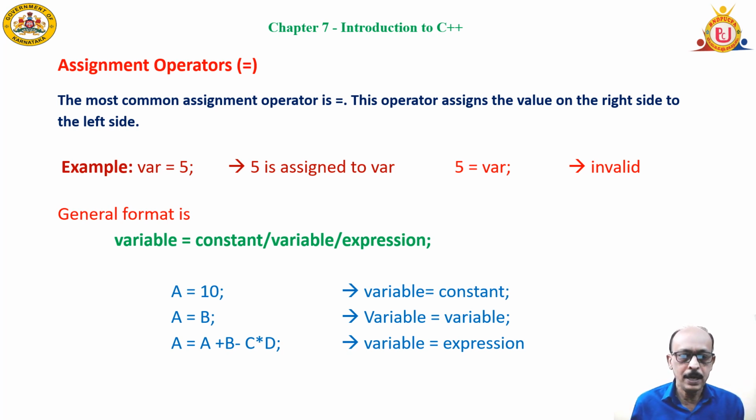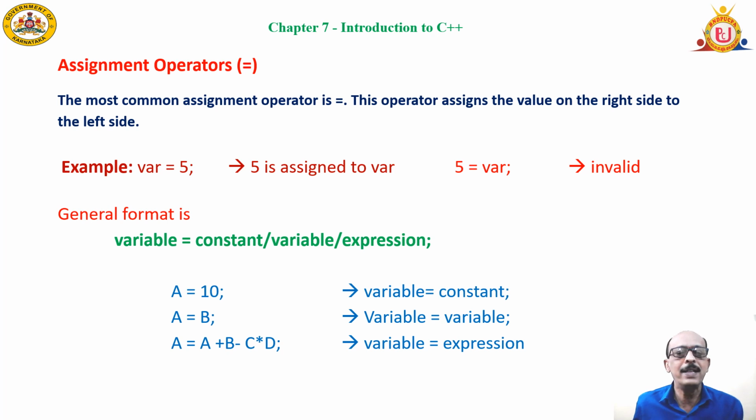5 is stored in the memory and the name of that memory location is given as var. And it cannot be 5 equal to var. It becomes invalid because the data flows in right to left direction. It is not from left to right direction. You are going to store a value or a constant to a variable, but a variable cannot be stored in a constant.